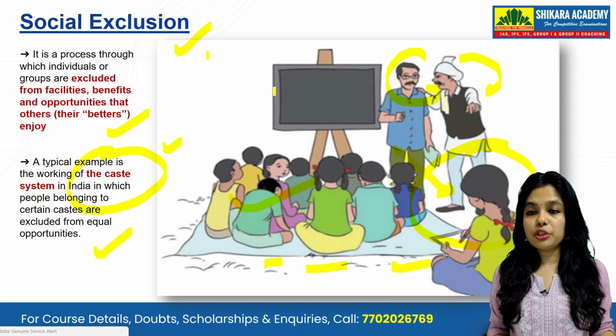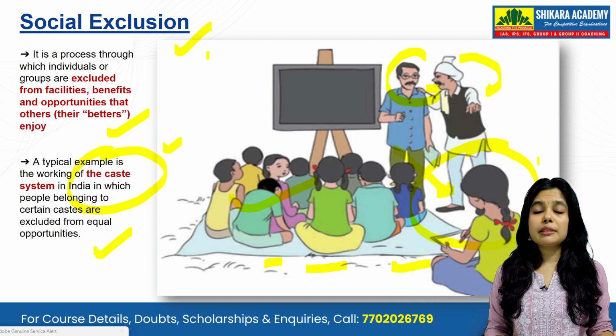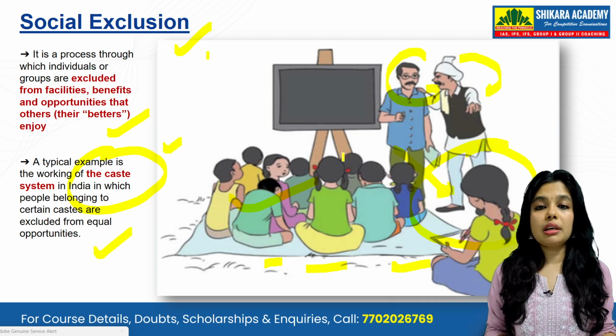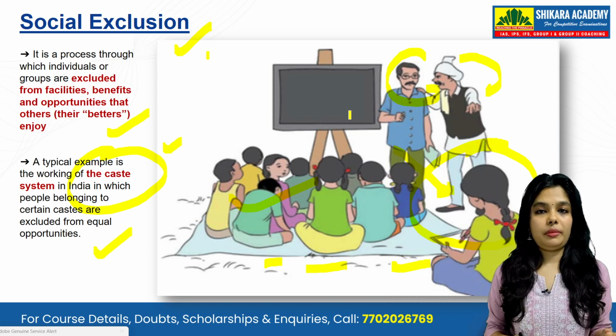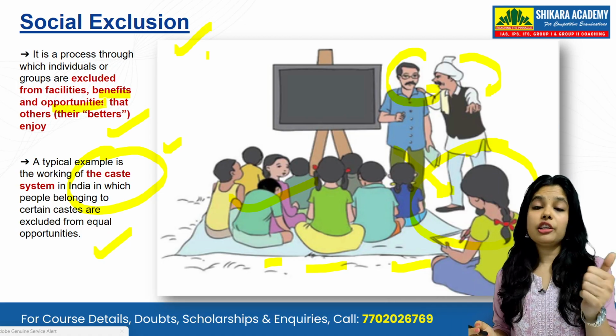And here in this picture, you can see how this girl is seated alone, maybe because of her caste, maybe because of her financial condition, and the rest of the students are being taught by the teacher. So this is also happening. They are being excluded from benefits, facilities, and opportunities available to other kids.